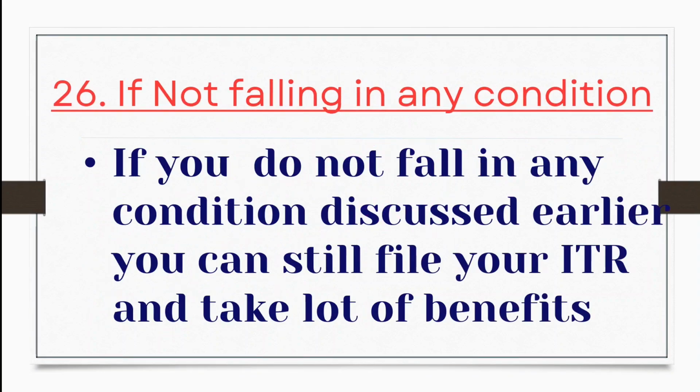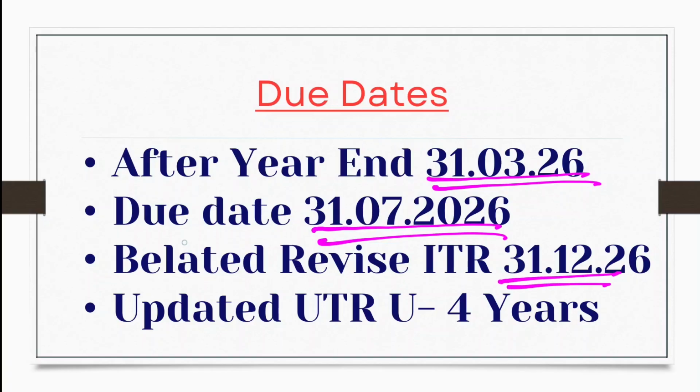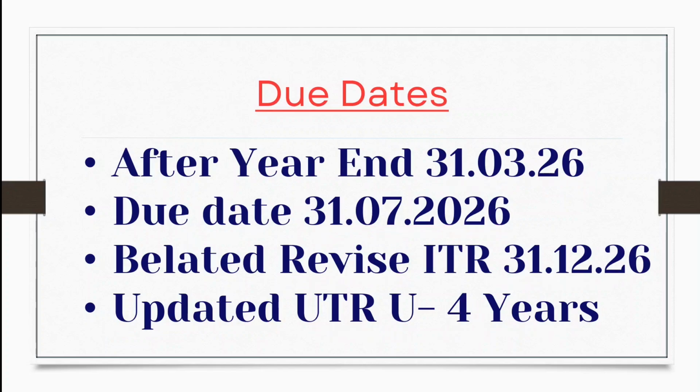You can file your ITR, then you may take a lot of benefits which we have discussed already in the video. There are 30 plus benefits of ITR filing. So you must file your ITR before the due date after 31st March 2026 when your financial year will end. So April, May, June, July, you will get 4 months. If you skip these 4 months, then up to 31st December you can file your belated ITR. You can change or revise your ITR if already filed, or an updated ITR you can file up to 4 years from the end of the assessment year.